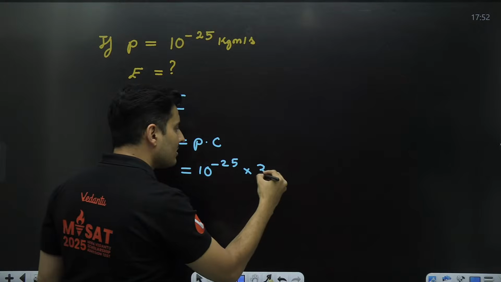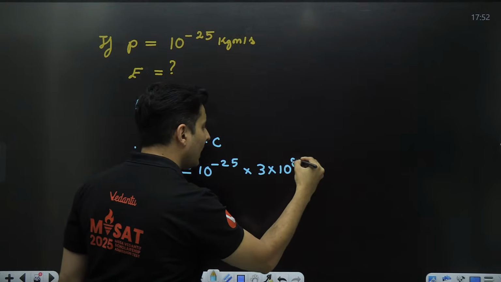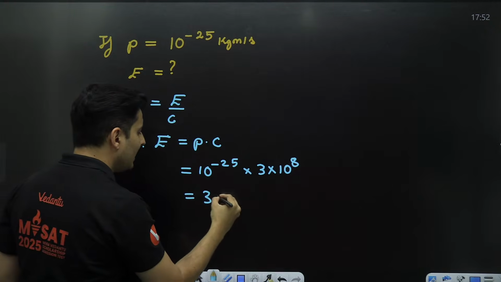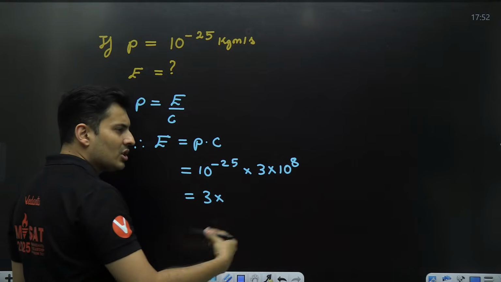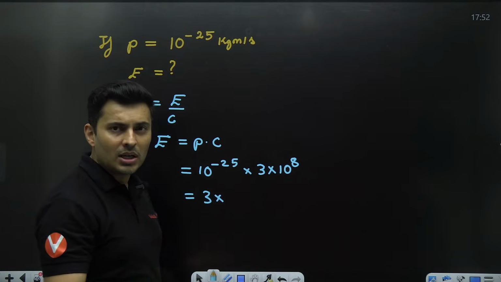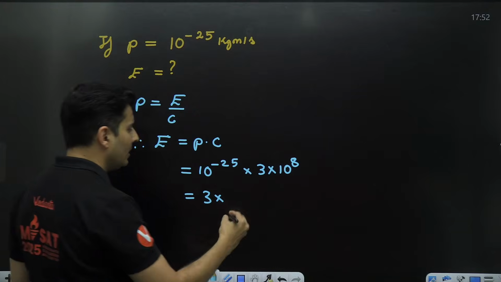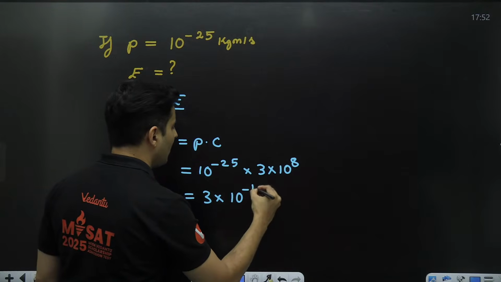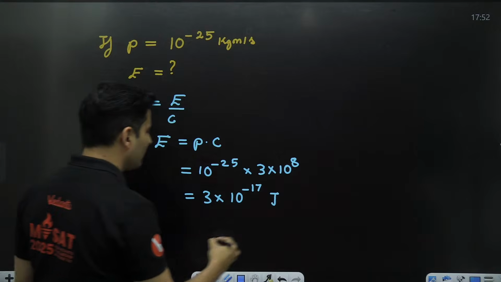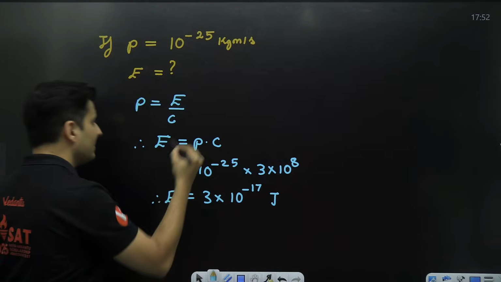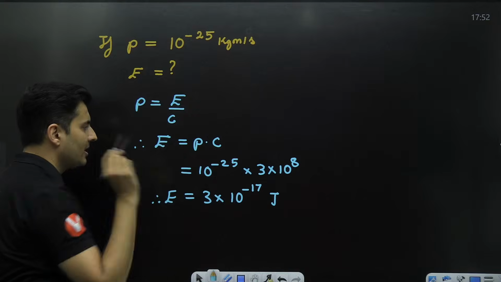Speed of light is 3 × 10 to the power 8. So we will get 3 into, this is plus 8, this is minus 25. So 25 and 8, if you subtract, guys, that's going to be negative 17. So 10 to the power minus 17 is what you are going to get as the energy, but this will be obviously in joules since we were sticking with SI units.